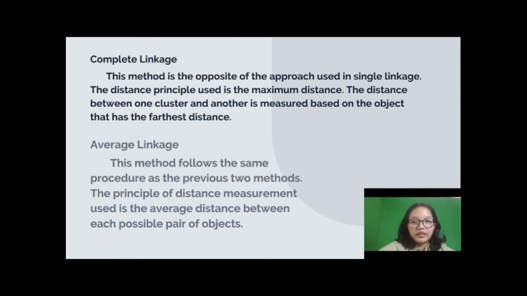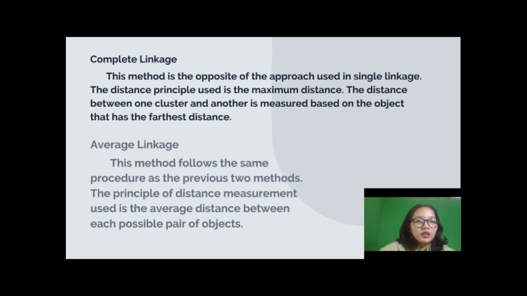And then complete linkage. This method is the opposite of the approach used in single linkage. The principle used is the maximum distance. Before, single linkage used a minimum distance, but complete linkage uses a maximum distance. The distance between one cluster and another is measured based on the objects that have the farthest distance.